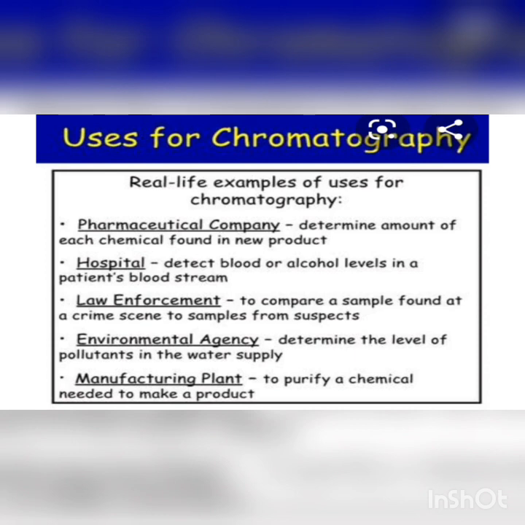Then it is also used in spoilage detection. Chromatography is used in flavor studies and to detect spoilage in food. Now if you want to check whether the food has got spoiled or not, here they use chromatography. And creating vaccinations. It is used in determining which antibodies fight various diseases and viruses. So these are the real life examples of chromatography.